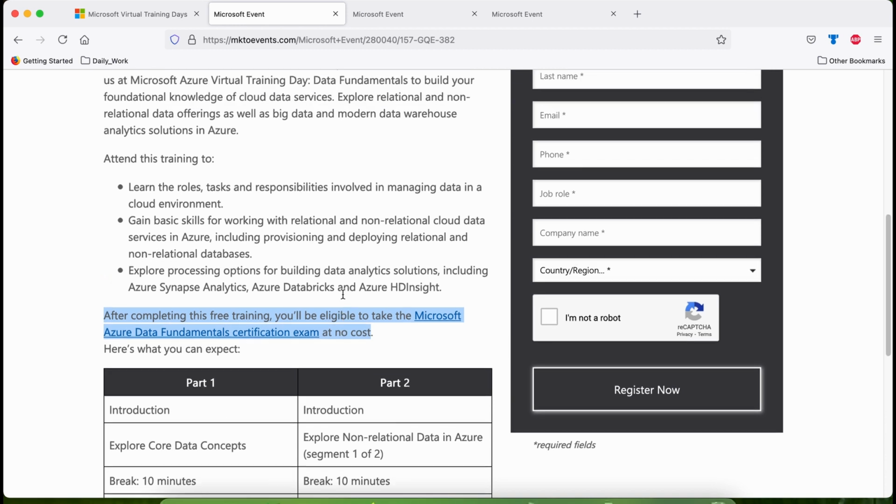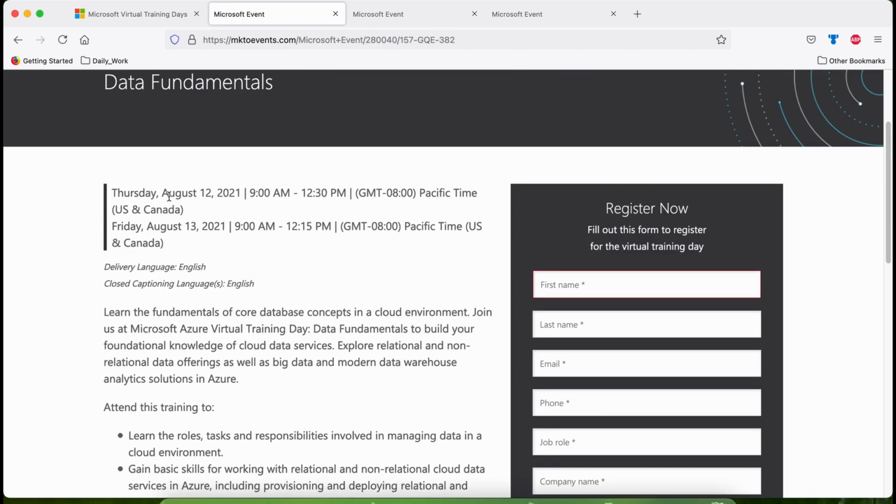That means the exam code is DP900. In this case, the training is for August 12, 9 am to 12:30 pm PST, Pacific time zone. Please calculate the time as per your time zone.